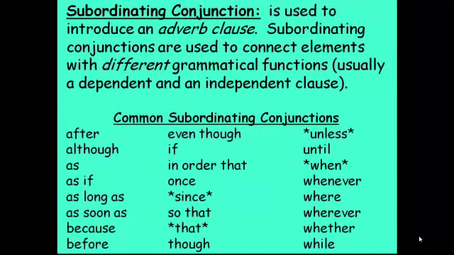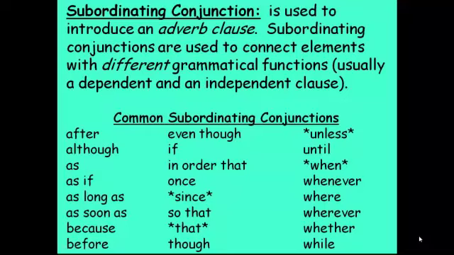A subordinating conjunction is used to introduce an adverb clause. Subordinating conjunctions are used to connect elements with different grammatical functions, usually a dependent and an independent clause.